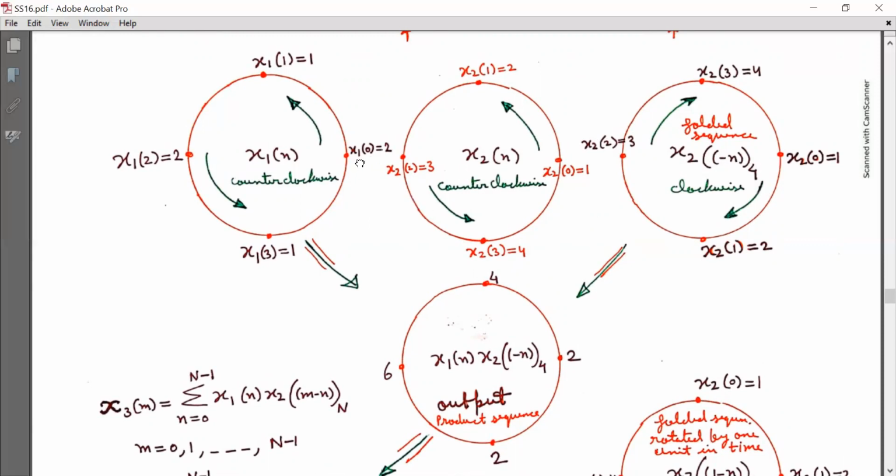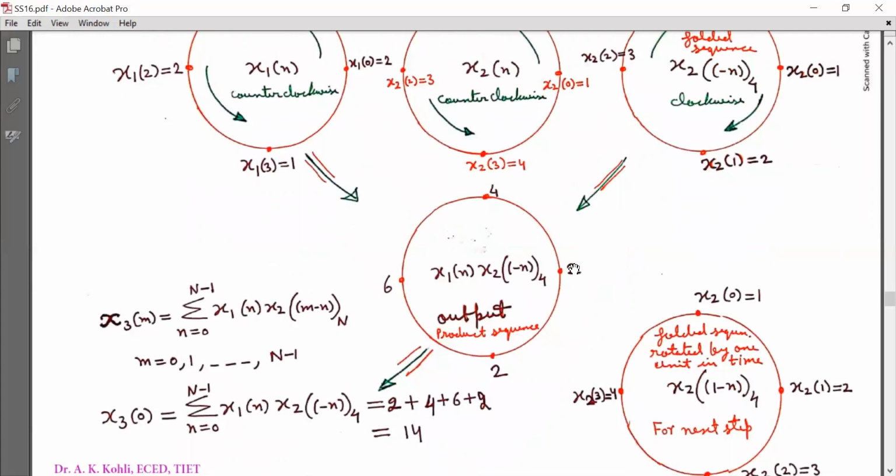Now x1[0] is multiplied by x2[0], that will give me 2. x1[1] is multiplied by x2[3] here, and it will give me 4. Now x1[2] is multiplied by x2[2], and this will give me 6. x1[3] is multiplied by x2[1], and that will give me 2. Now I will sum all the elements, 2 plus 4 plus 6 plus 2, and that will give me 14. So x3[0] is equal to 14.